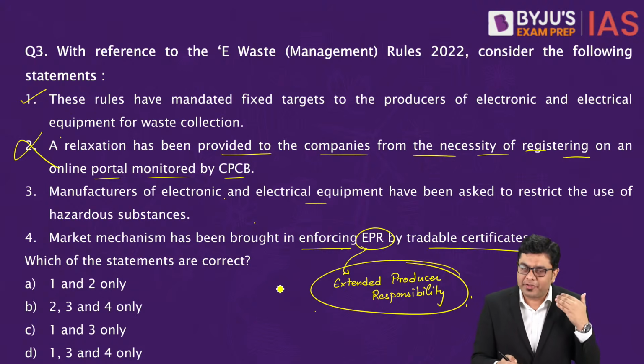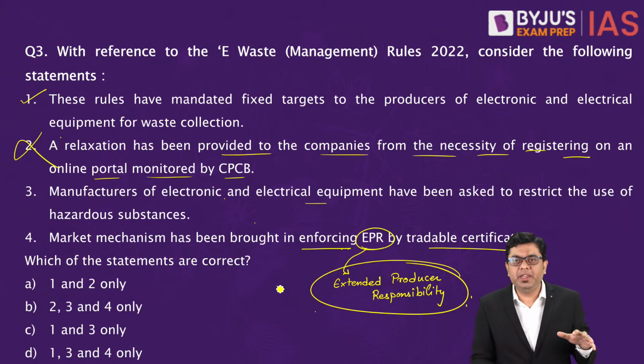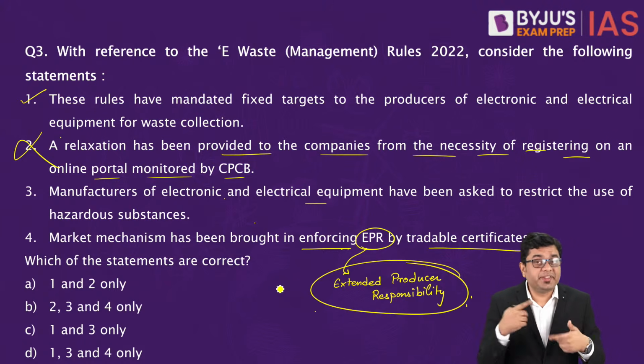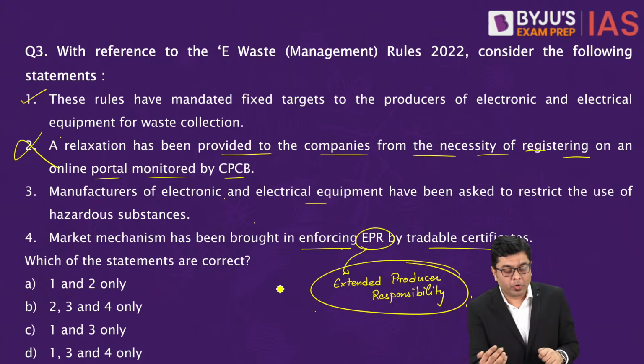This ensures transparency, and this also fixes accountability at the side of the companies, whereby they won't generate excess amount of waste. So any business that you want to conduct, for that you need to register yourself on that portal.